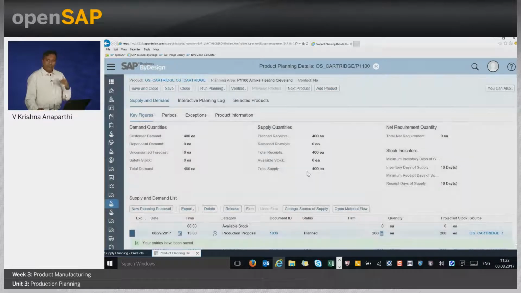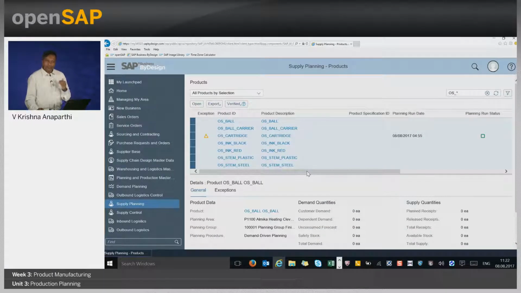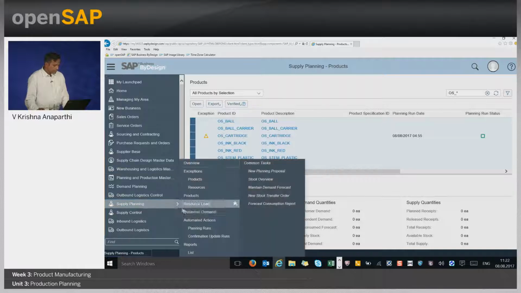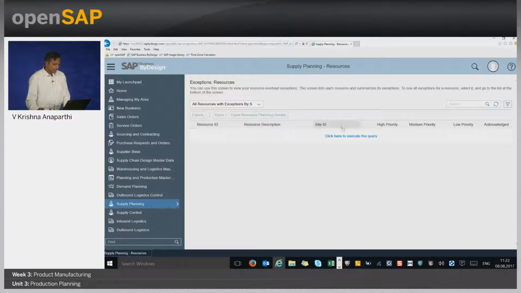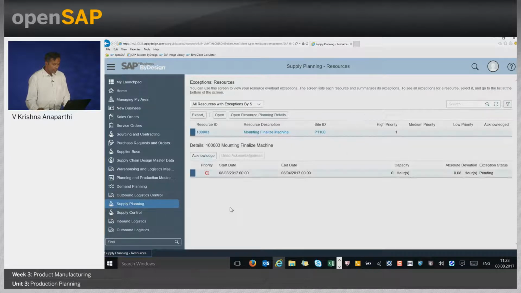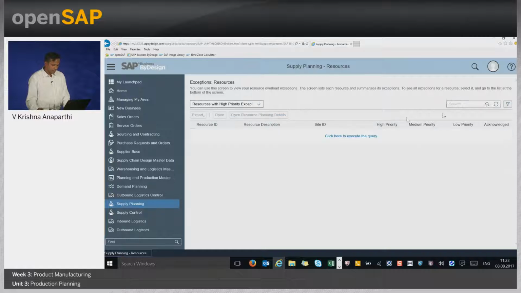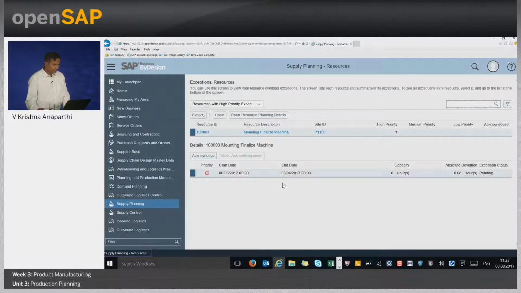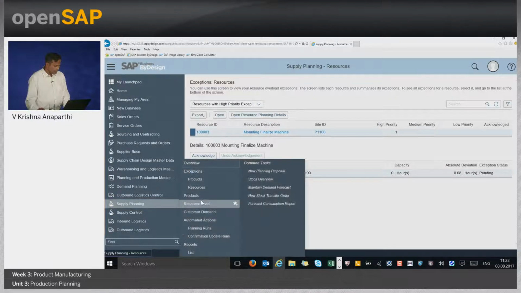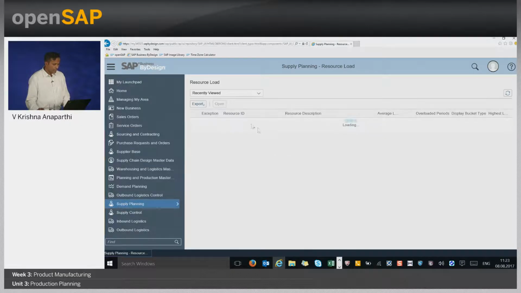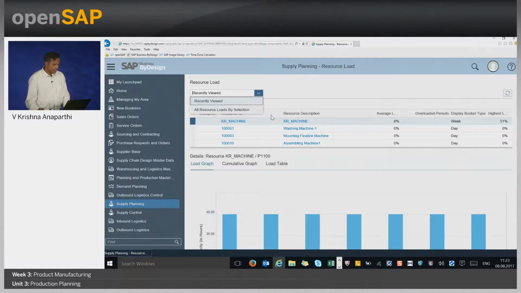So, we know that we have used the resource called KR machine. So, let us quickly navigate to the resource, and we have these exceptions. In case your resource is overloaded, the system will show it in the exceptions window itself. So, I go to the resources and I can execute it, and I can see that there are certain resources over here, and if there are some exceptions, we will see them over here. If not, we can directly go to the resource load and check the loading of our resource.